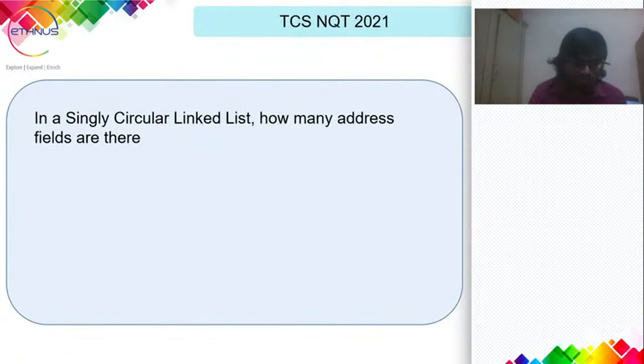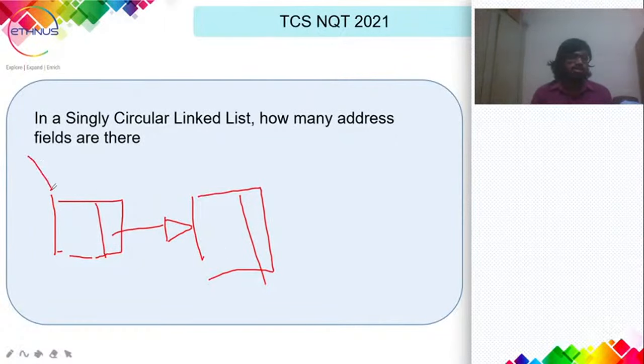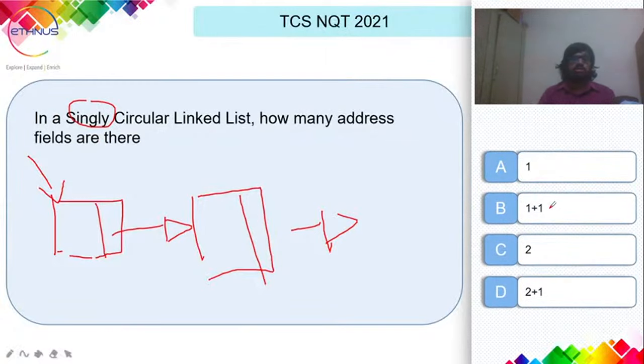Let's go to the next question. In a singly circular linked list, how many address fields are there? A singly circular linked list will look something like this. It'll have a value and an address to the next node. If this is the start, as the name says, singly circular linked list, it will have only one address. So no need to look at the options also. The answer will be straight away 1.